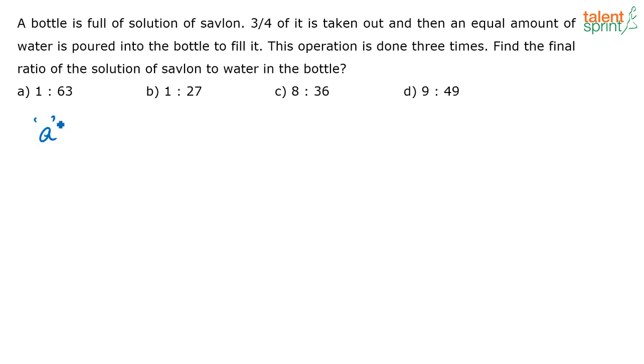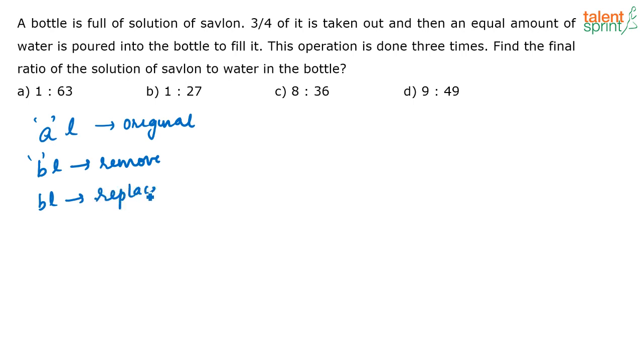See, I am assuming that I have A liters of an original liquid in a container. And I am removing B liters of this original liquid from the container and replacing it with B liters of another liquid. And I am doing this, let us say, n times. Then the amount of original liquid remaining in the container is given by A into (1 minus B by A) whole to the power of n.